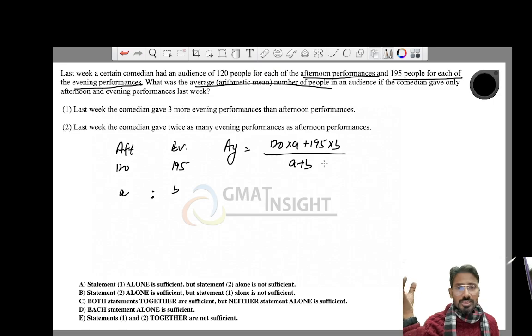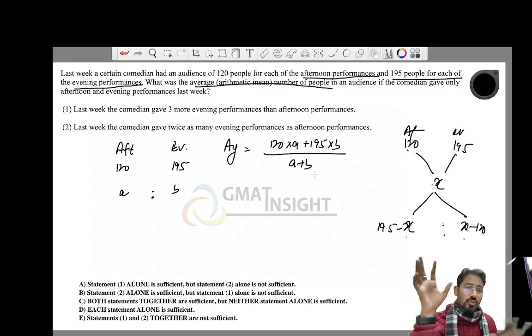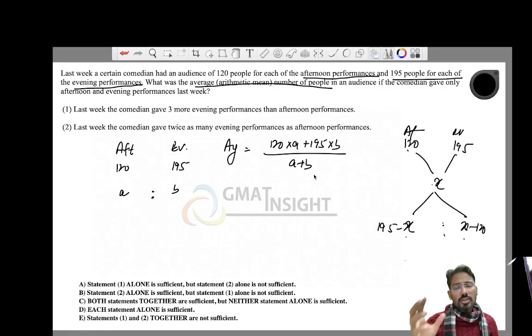At the same time, I could also represent it in the form of 120, 195, this crisscross, and this is X that I need to find out. If I have this ratio, then once again I can answer, because we write the difference of these two here. That means I have to write X minus 120 and 195 minus X here. So if I have the ratio of the number of afternoon and evening performances, we can answer the question. These are two things that you should be aware of. Now that we know what exactly we have to find out, we can answer the question. This is a very good strategy: first of all think about what exactly you need. That way you objectively look at the statements and figure out whether they are sufficient or not.